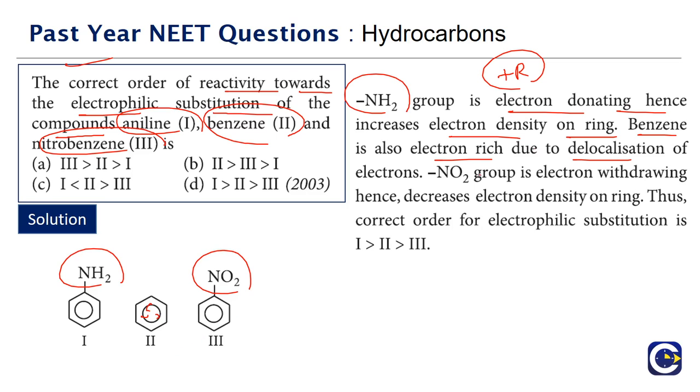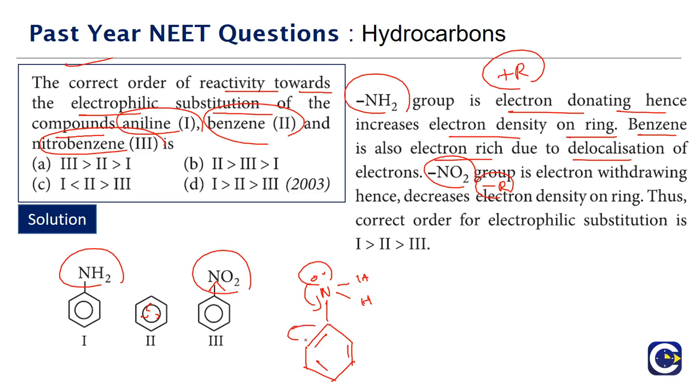But when we attach a NO2 group, which is an electron withdrawing group, it will show minus R effect. The electron density on the benzene ring will be decreasing because it will withdraw the electron cloud from the ring. We are not getting into the details of it because this is something that we will learn when we talk about the way in which the plus R effect and minus R effect will operate. So we have the nitrogen of aniline. It will donate the lone pair towards the ring.